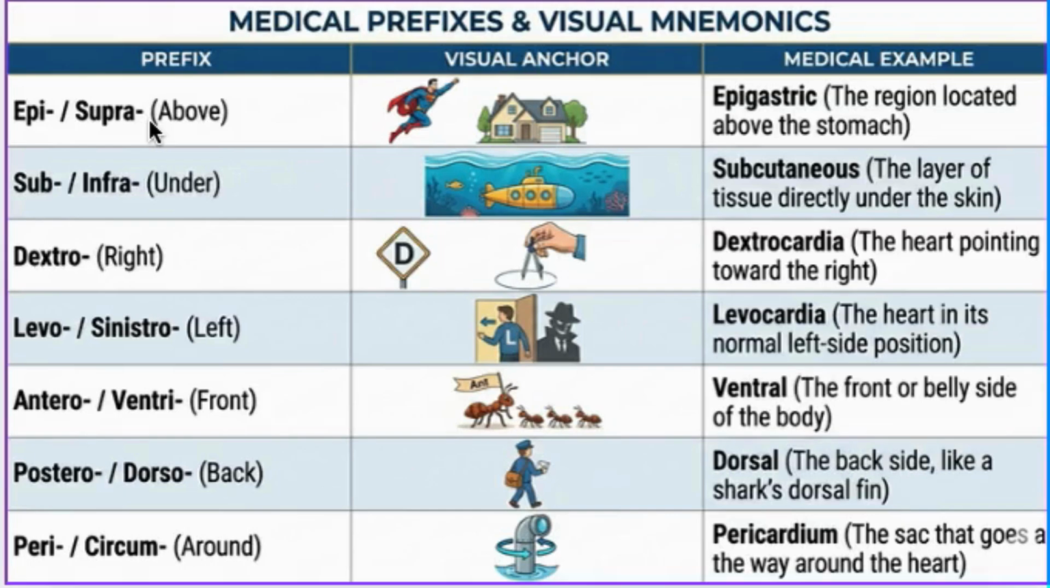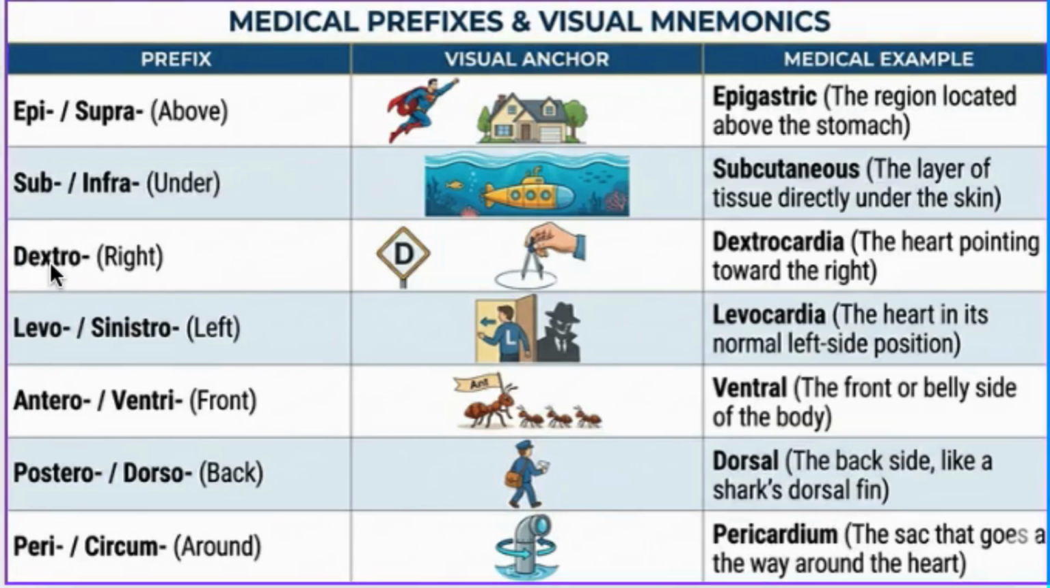So this means above. Picture Superman flying above a house. For example, we have epigastric, which is the region located above the stomach. Sub or infra means under. So remember a submarine traveling deep under the ocean. A medical example is subcutaneous, which is the layer of tissue directly under the skin.